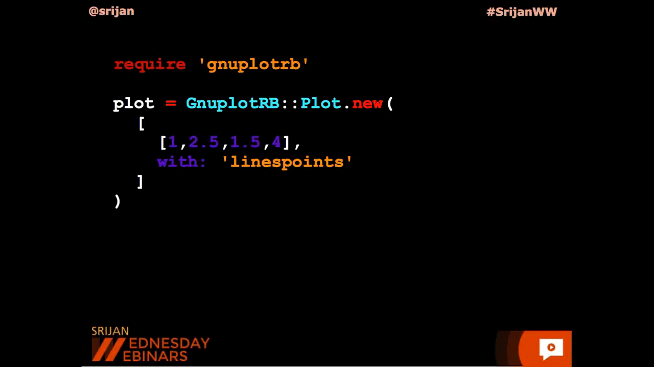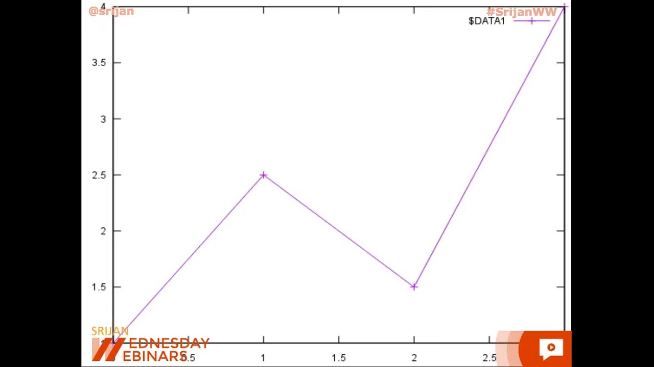In order to create a very simple line graph, have a look at this code. In the first argument to this code, I'm specifying some y coordinates, and the lines points argument that I specify tells it the way that it's supposed to plot it. So this code will generate a graph which looks like this. It's purely using Gnuplot in the backend.